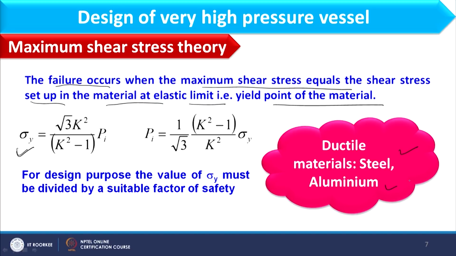This theory is also suitable for ductile materials, steel as well as aluminium. As you have seen, for ductile material we use two theories, the maximum strain energy theory and the maximum shear stress theory. If I am using a ductile material, I use both theories to calculate the thickness, and then I choose the higher one. Further, I would like to repeat that sigma y is the extreme point where failure will occur. So, we will consider a slightly lesser value in design, and that would be sigma y divided by a factor of safety.